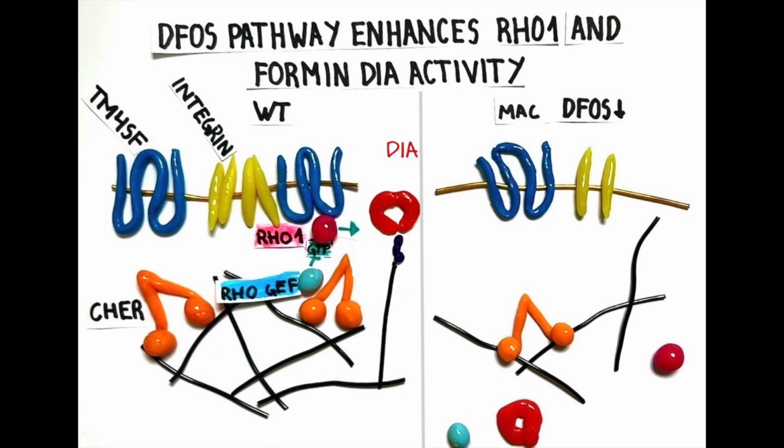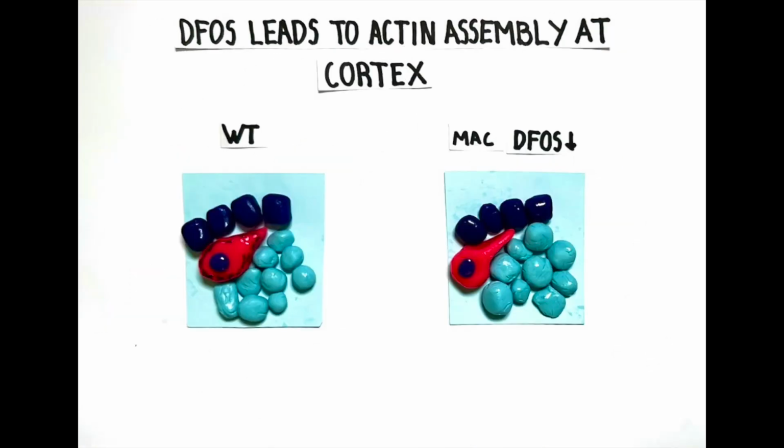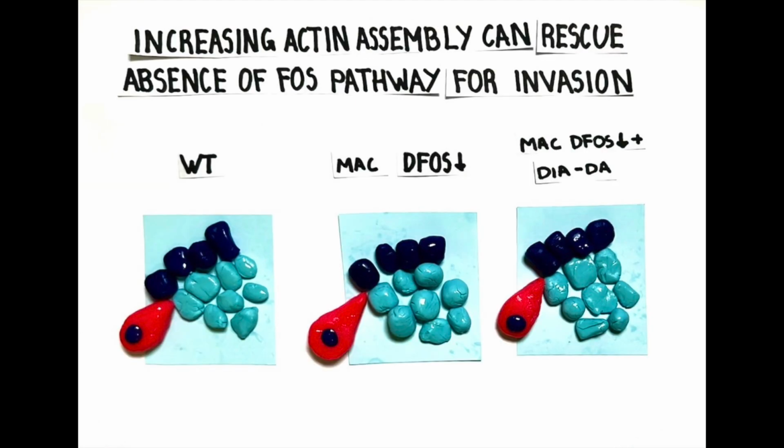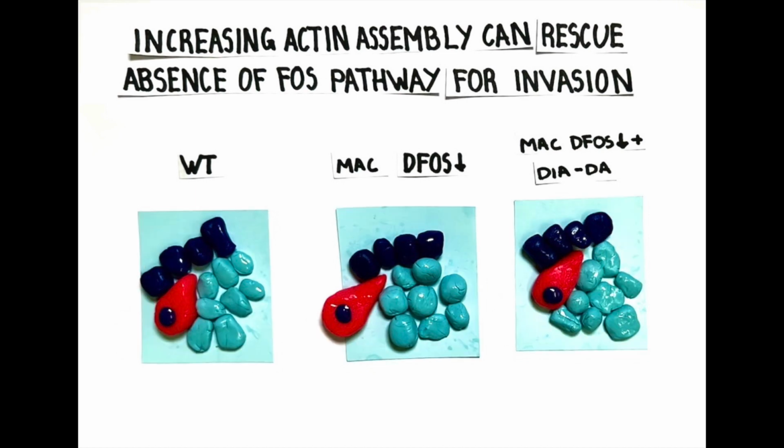We therefore concluded that D-Fos upregulates two cooperating molecular pathways to stimulate the assembly of actin at the cell membrane, which is also called the cortex. This effect on actin from D-Fos in the pathway is critical, since when we express a dominant active form of diaphanous that can induce actin polymerization, we are able to rescue the macrophage invasion defect if D-Fos is absent.